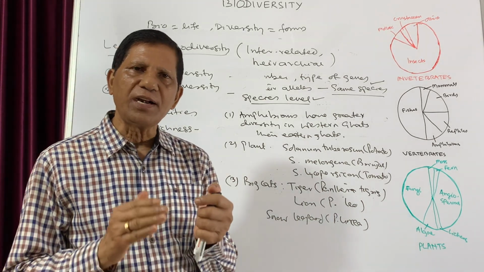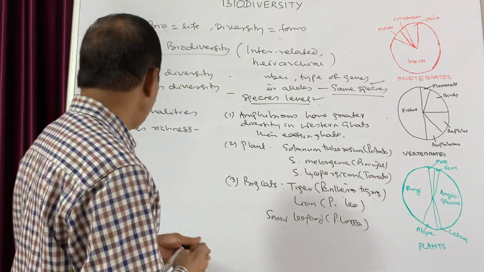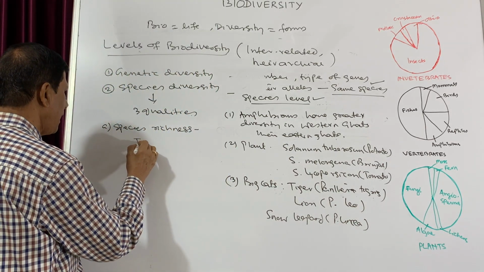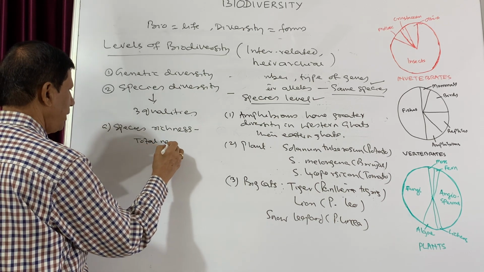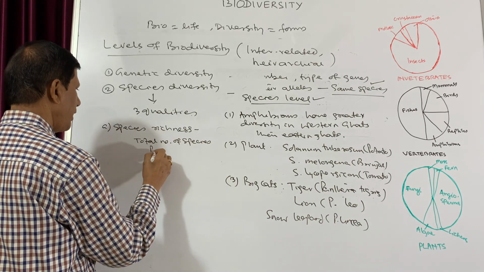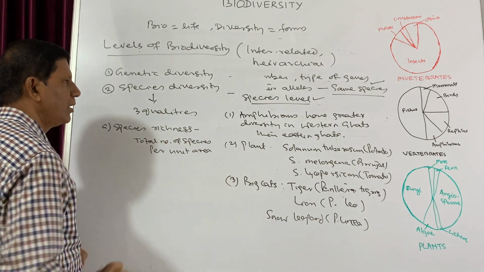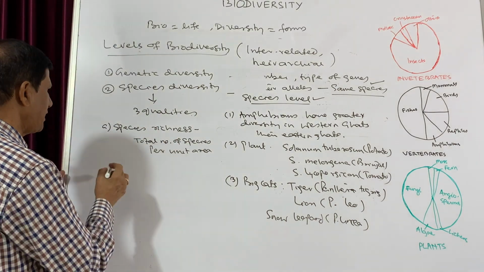That means the total number of species in a particular area. Species richness means total number of species per unit area. This is species richness.